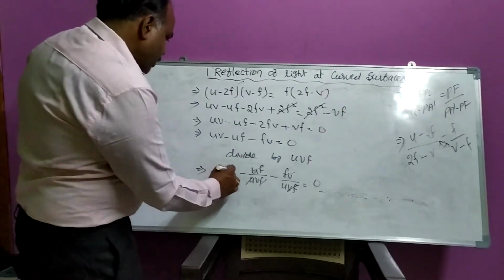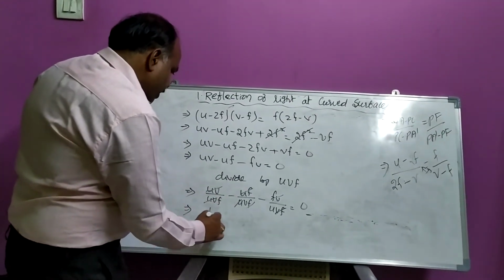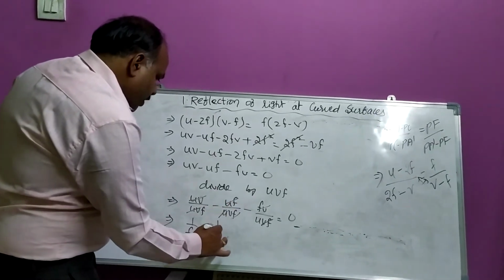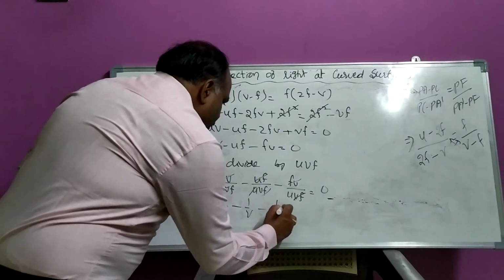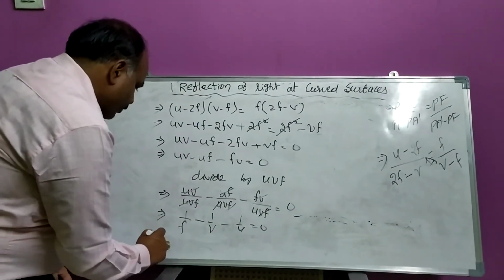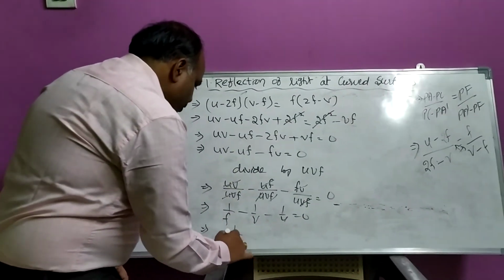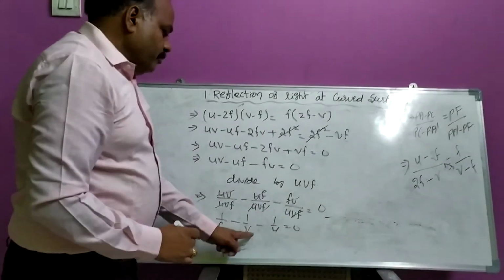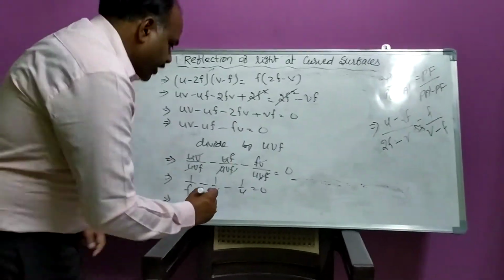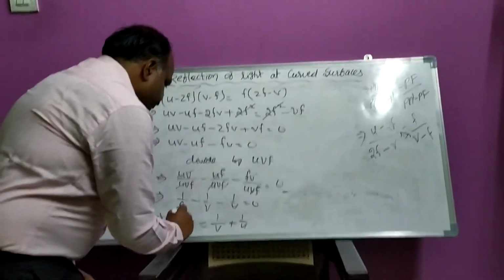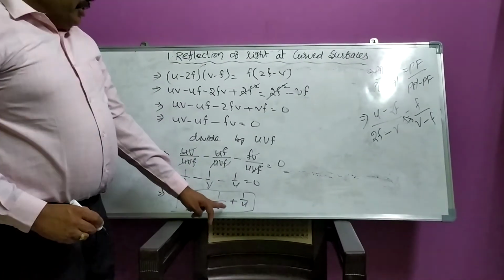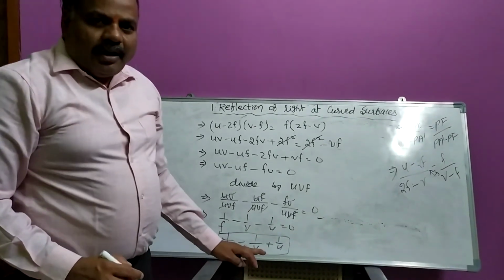Look here, 1 by f is the remainder, minus 1 by v is the remainder, and minus 1 by u is the remainder. Now I write this 1 by f is equal to, bringing these two terms to this side, plus 1 by v plus 1 by u. So this is called the mirror formula.